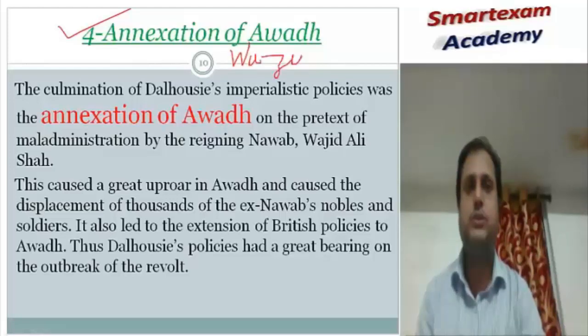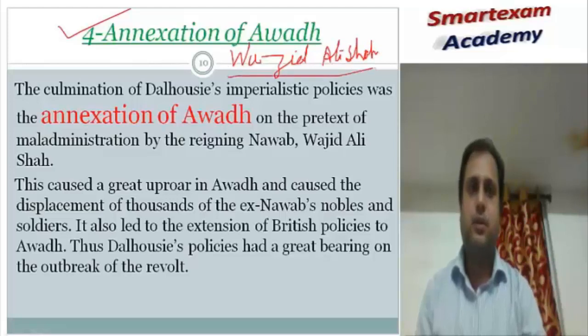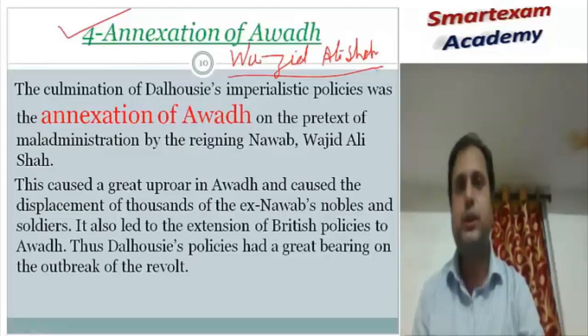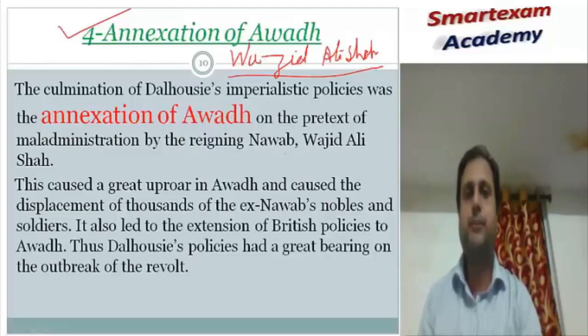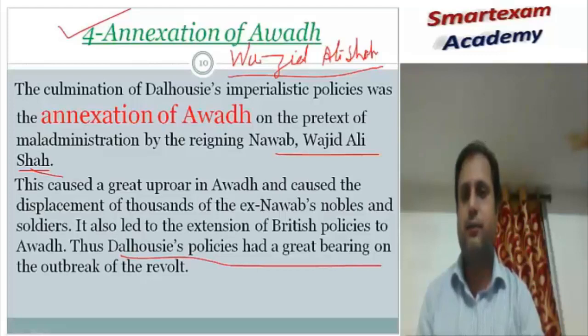Wajid Ali Shah. So he was the Nawab of Awadh. His empire was forcefully included into the British Empire. And Lord Dalhousie was mainly responsible for the annexation of Awadh.